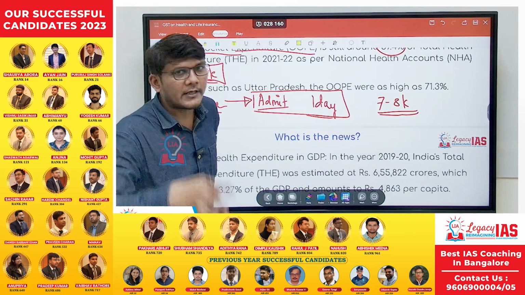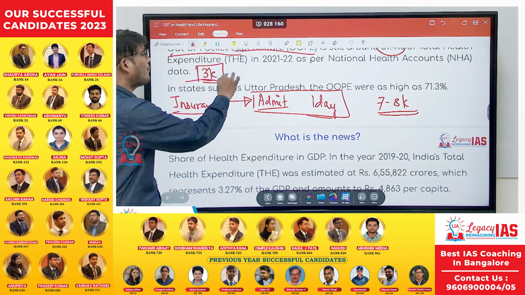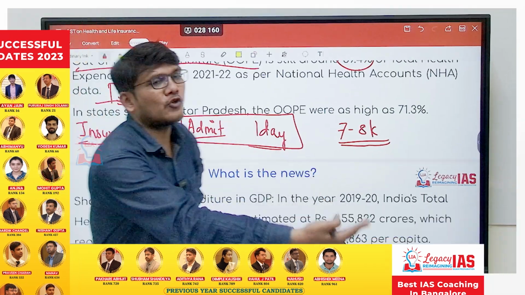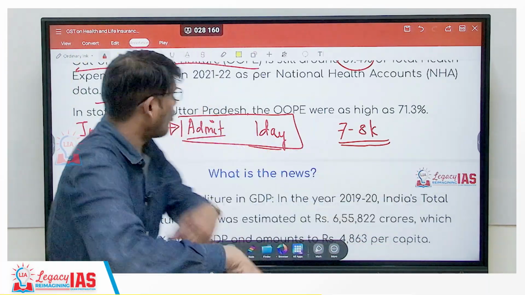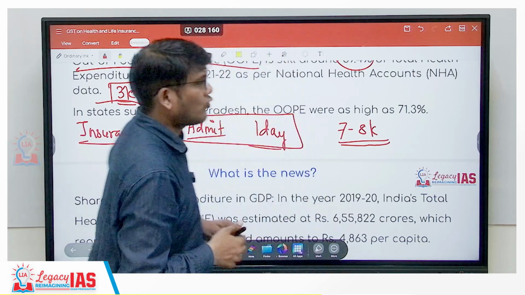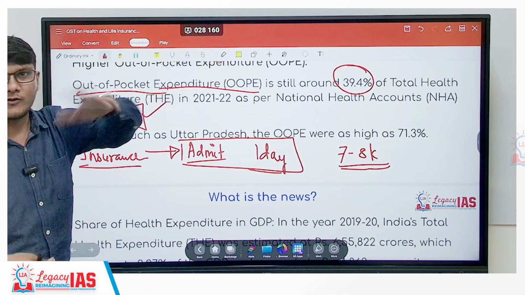Then in the majority of, in fact almost all of the insurance cases, you will have to pay, you will not be insured. And that expenditure which you are doing on your medical bill is the out of pocket expenditure, because then and there you take it out of your pocket and give it. So any such expenditure is called out of pocket expenditure, be it on medical or something else.